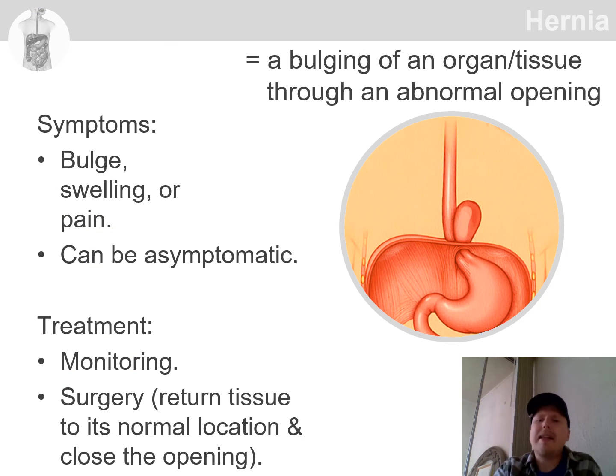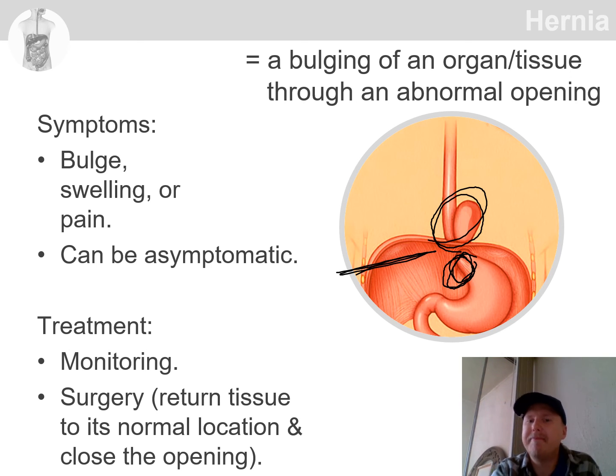And this is a good time for us to mention hernia. There are different kinds of hernia, but the main gist to take away from this is that an organ bulges out from somewhere where it should not be bulging through. And one quite common one is hernia of the stomach through the diaphragm.